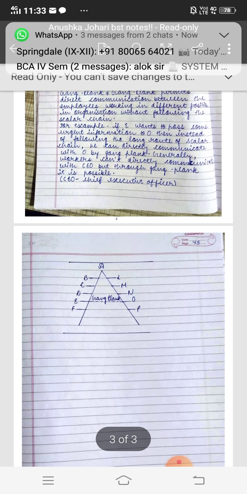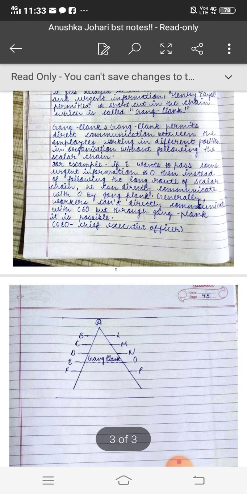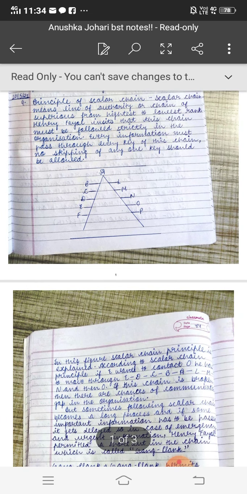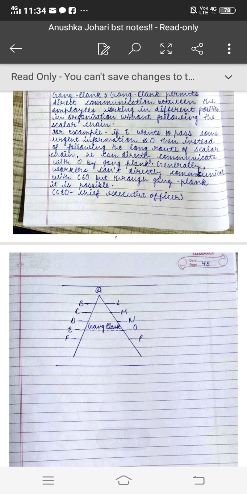So here we can see the diagram. E can directly contact O with the help of gangplank. So we can just have a dashed arrow in case of emergency using gangplank. So this is the 9th principle. Today I have discussed the principle of scalar chain with the term gangplank. It is very important to note down.